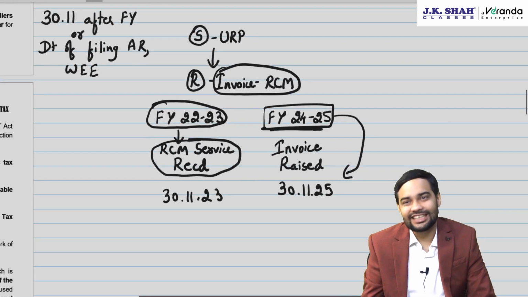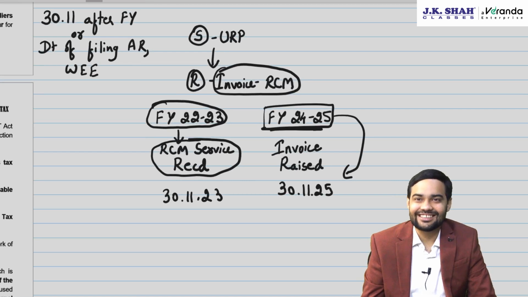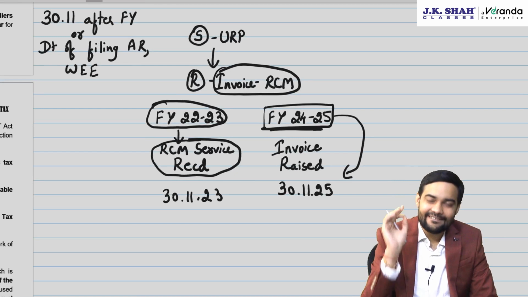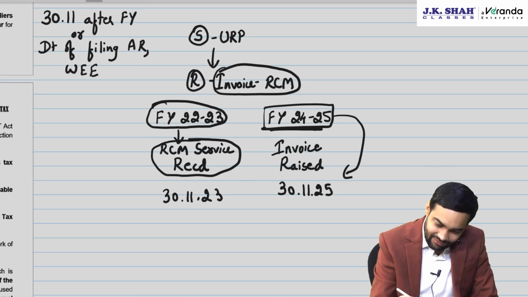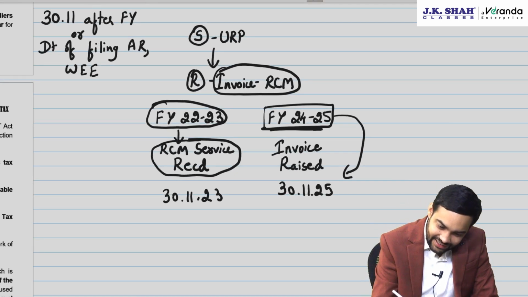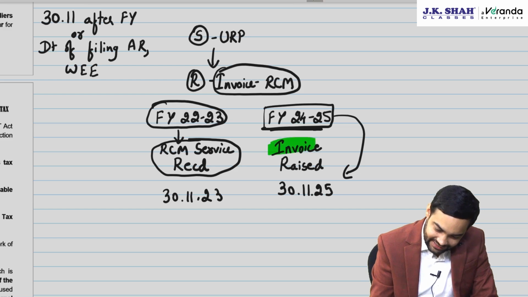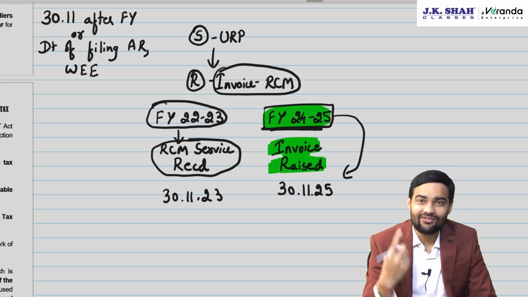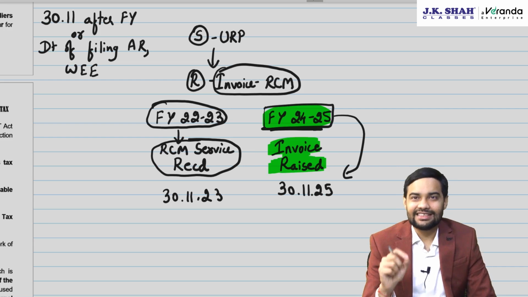Now this was the confusion, and for this CBIC has clarified that the last date to avail ITC will depend on the invoice raised. That means it will be based on FY 24-25. It also means that even if I do this late, I will still be able to avail ITC.